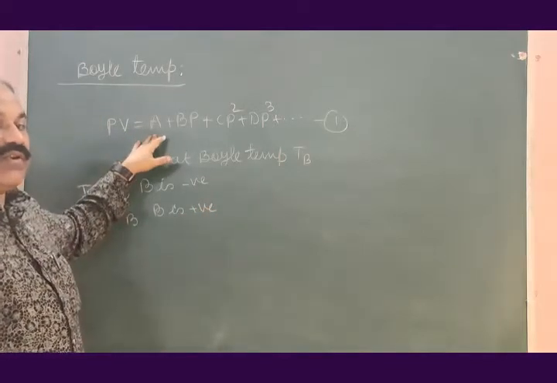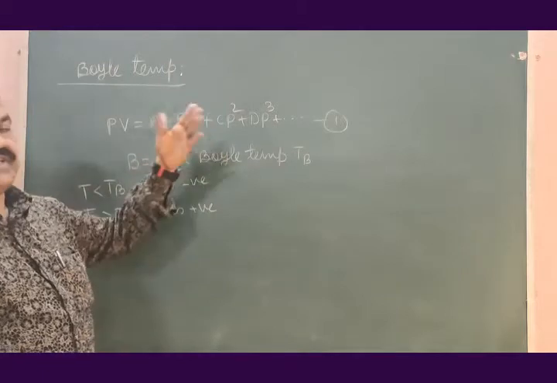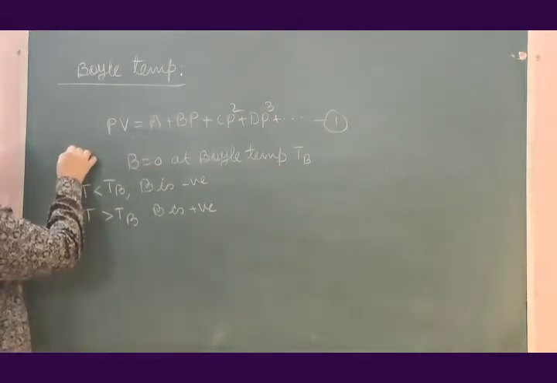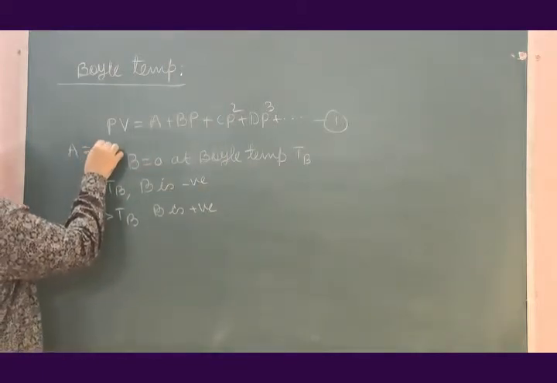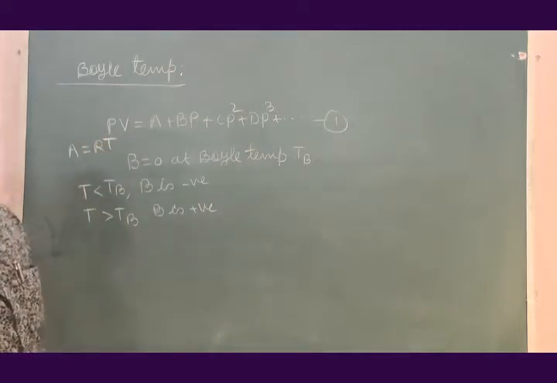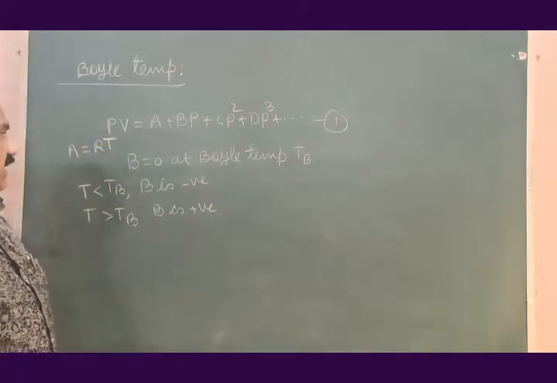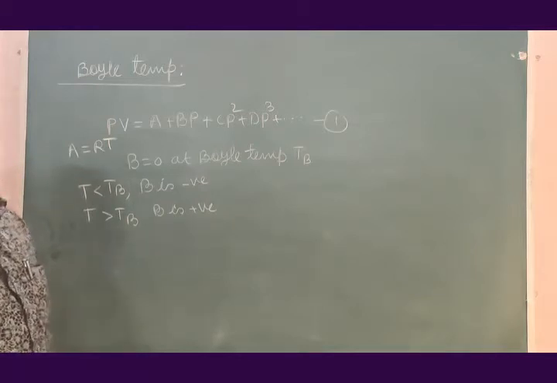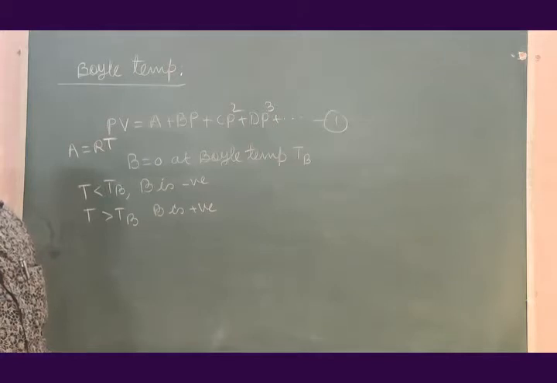Out of the virial coefficients A, B, C, D, A corresponds to RT. The virial coefficients are important.